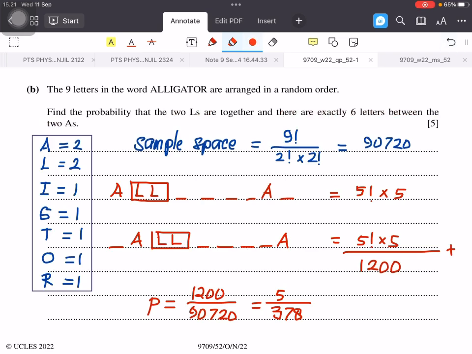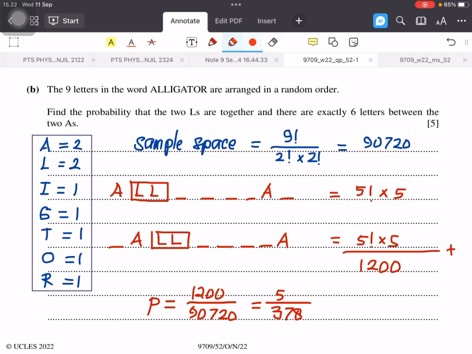Since this is probability, we need to find the sample space first, the number of arrangements of these 9 letters without any restriction. So it's 9 factorial divided by 2 factorial for the identical A's, and 2 factorial because we have 2 L's also. So the total arrangement is 90,720.